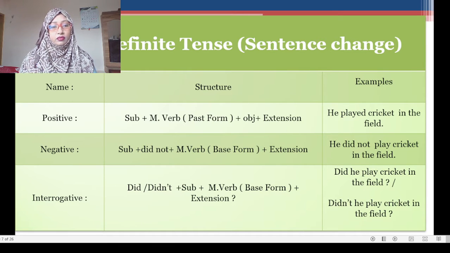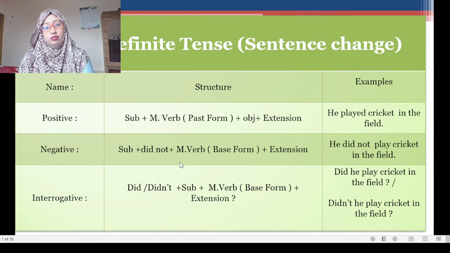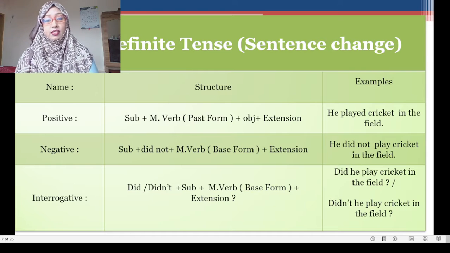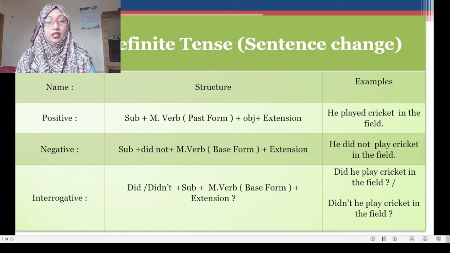Okay, in past indefinite tense I will show you at a time the sentence changes. Okay, here I will show you the conversion of sentences, that is sentence changing with the meaning. Okay, so positive, that means the main structure of the past indefinite tense. First of all, I will let you know the structure of past indefinite tense, that is subject plus main verb past form plus object plus extension. Here I have given you an example.